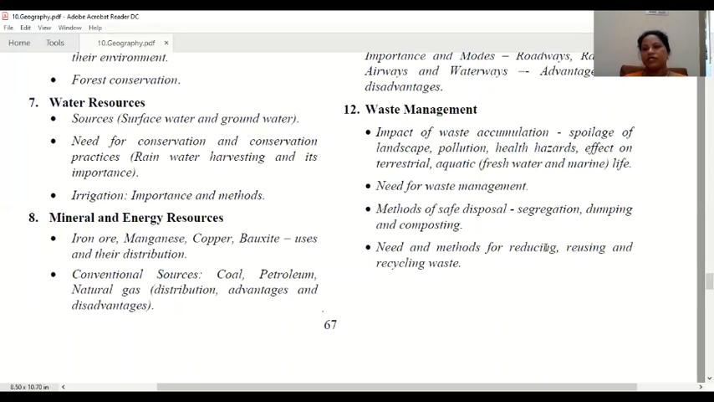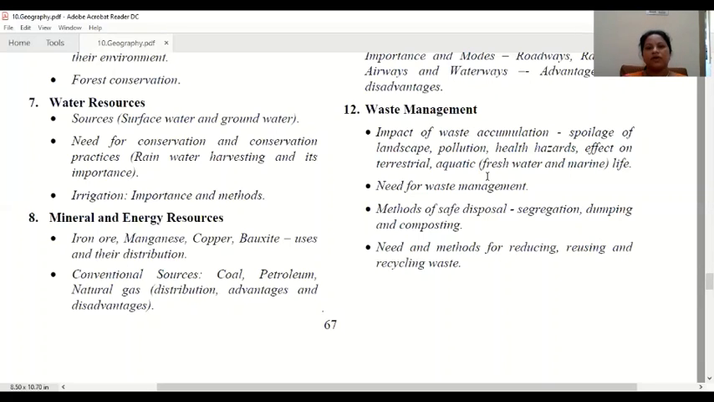Need and methods for reducing, reusing and recycling. These are known as the 3 R's: reduce, reuse and recycle. First of all, we have to reduce the waste in our own house or our own surroundings. Then, for the waste materials, we have to think how we can reuse them instead of throwing out many things. We can use it in another way, we can modify it and reuse it, and we can recycle. Some waste you can recycle, assemble and use again. So these are the things related to waste management.